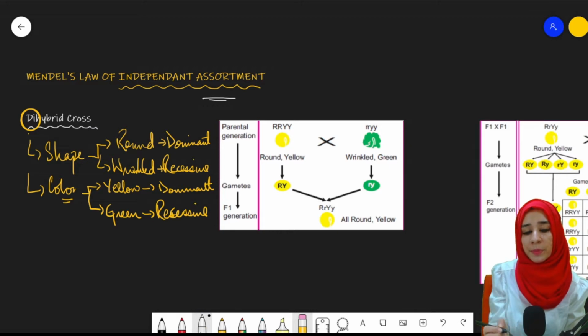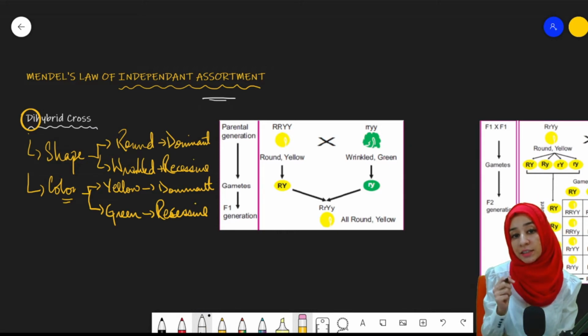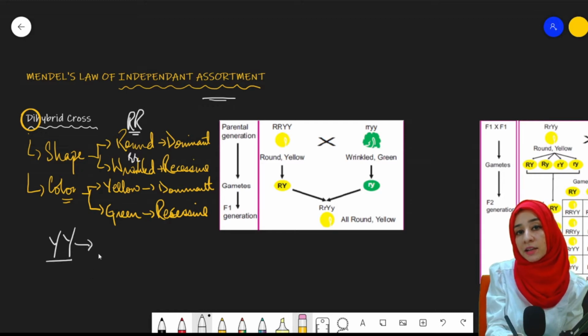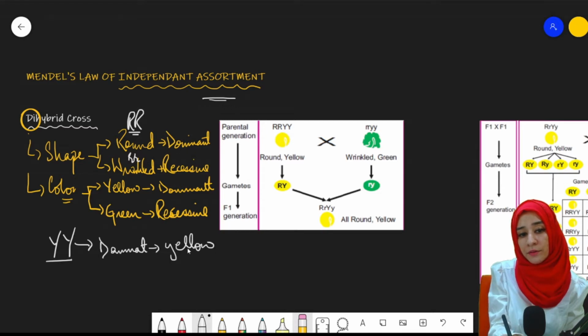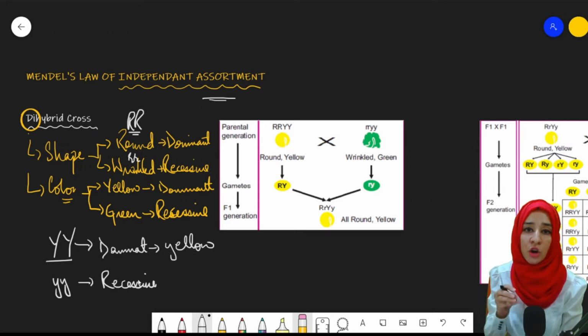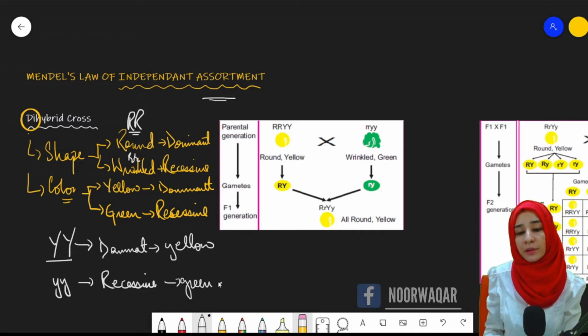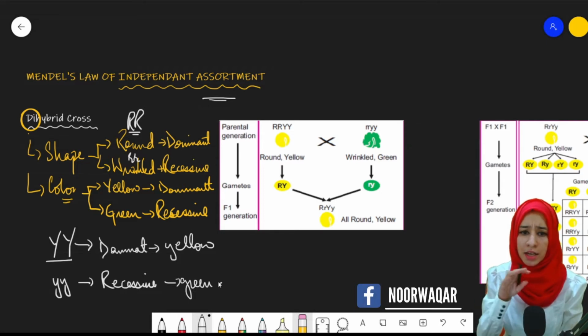Another thing is the representation of the alleles. We know for round he chose capital R, for wrinkled he chose small r. For yellow, he said the dominant allele will be represented by capital Y. Whereas for green, he chose small y because it is recessive, and we represent the recessive alleles or genes with small letters. Therefore, the green color was represented with the small letter. Clear? Now we will study the cross.